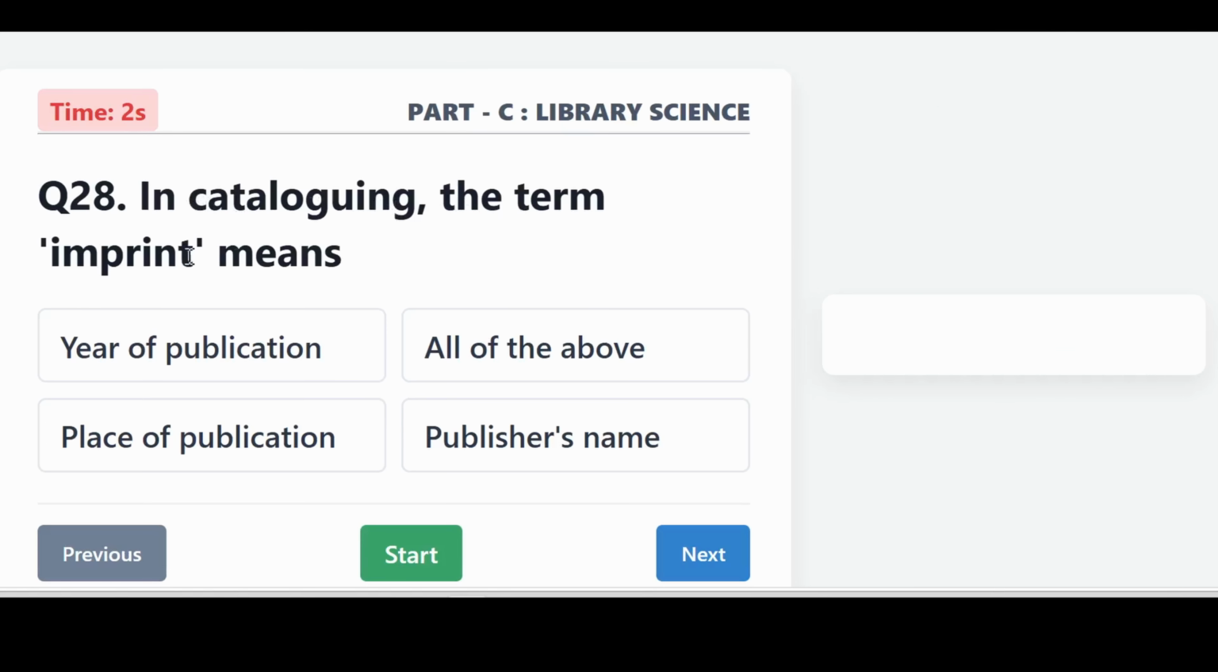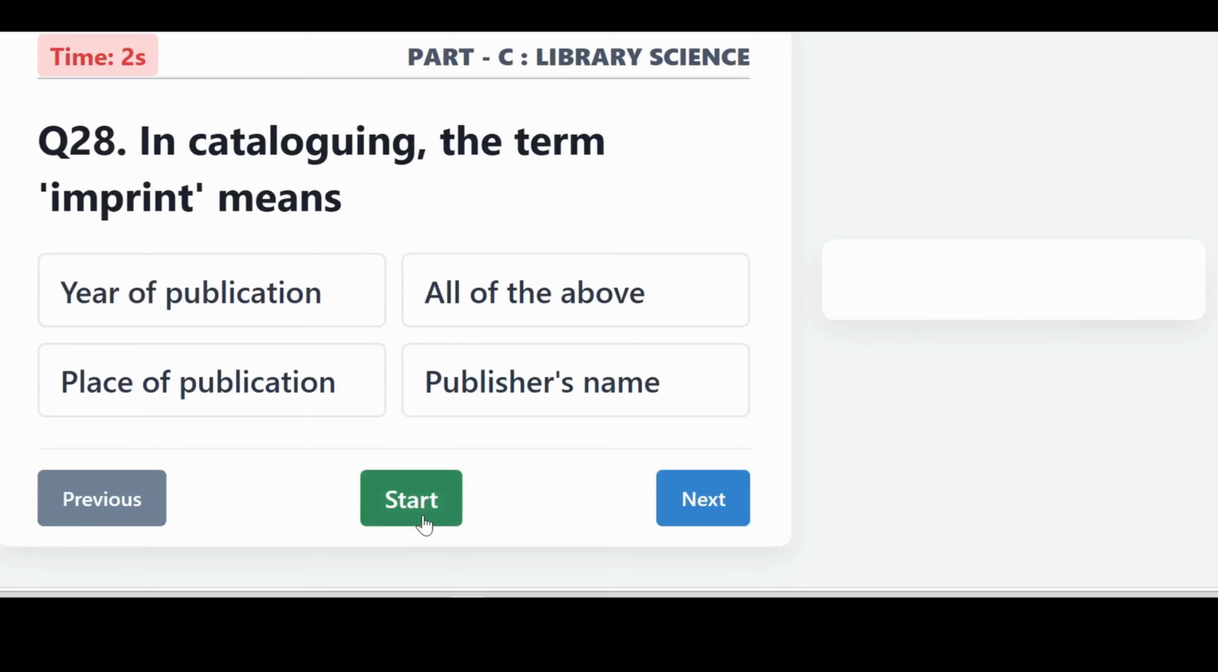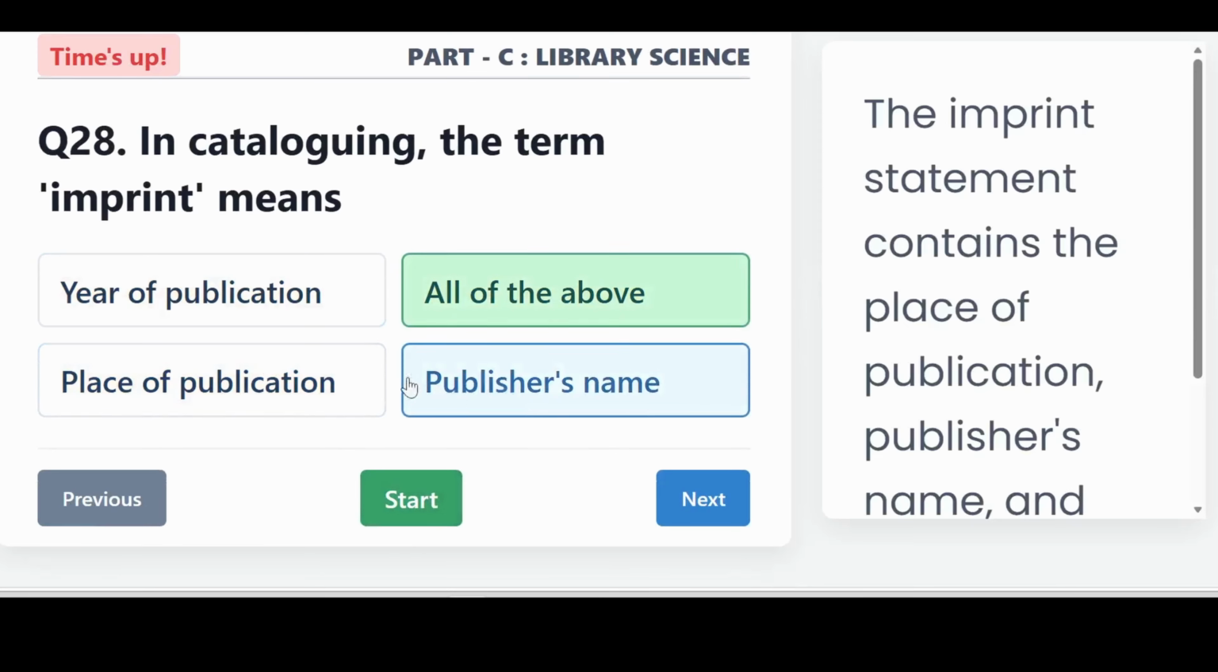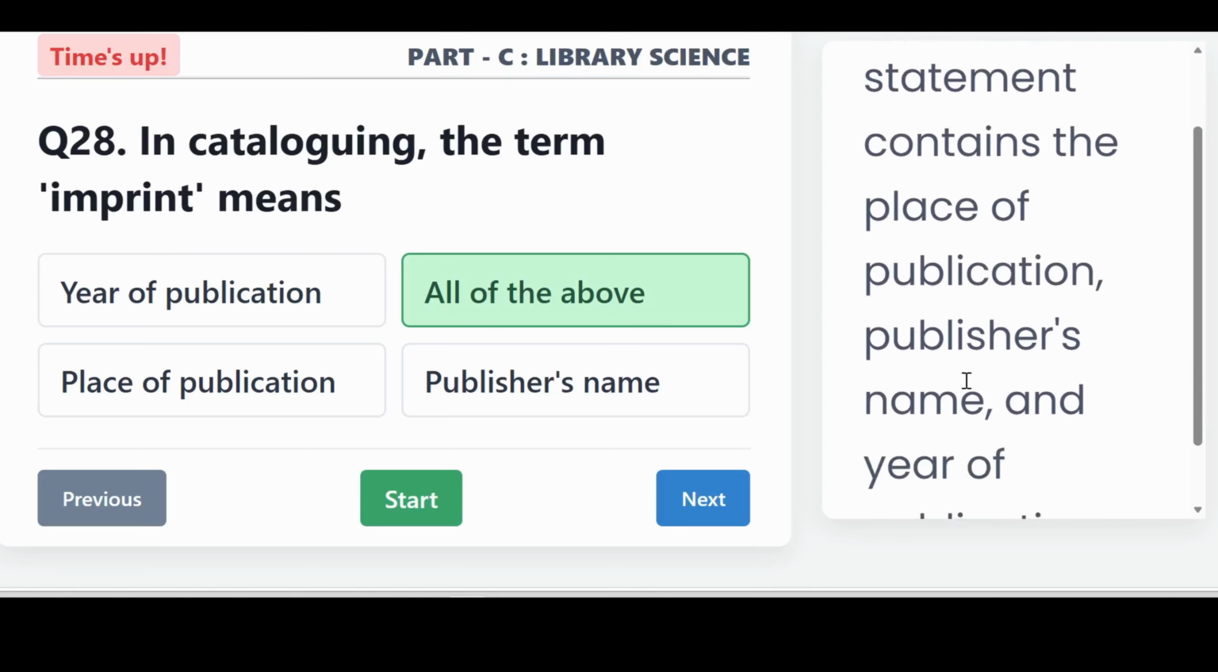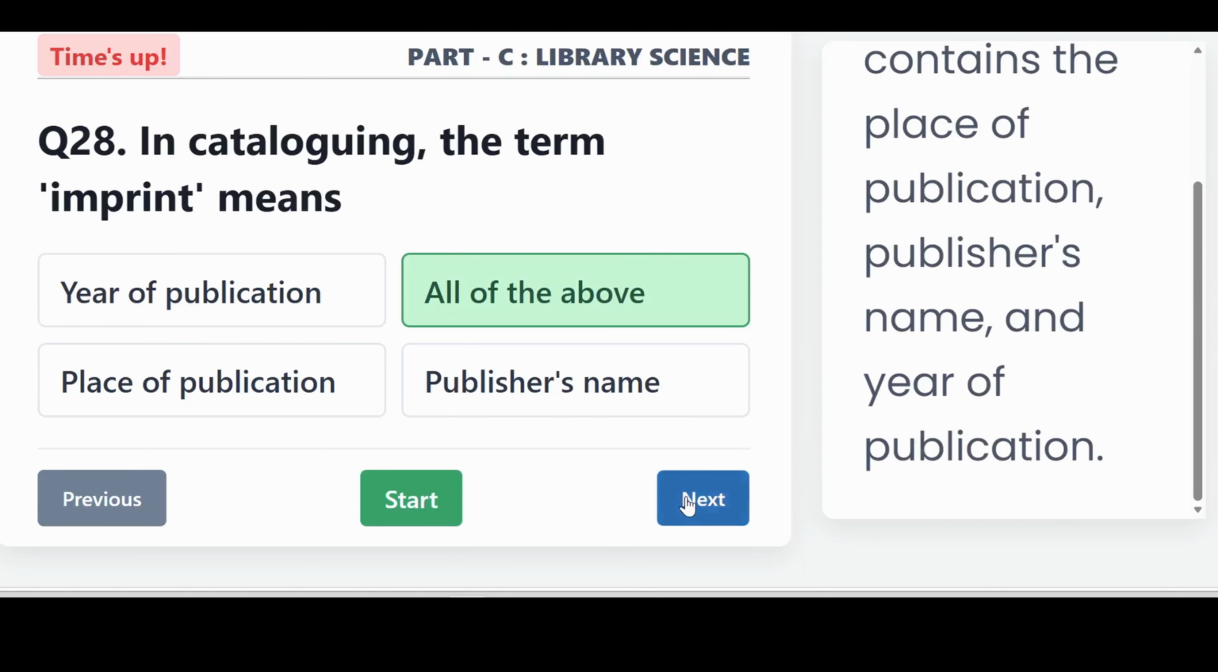In cataloging, the term imprint means year of publication, place of publication, publisher name. The imprint statement contains the place of publication, publisher name, and year of publication.